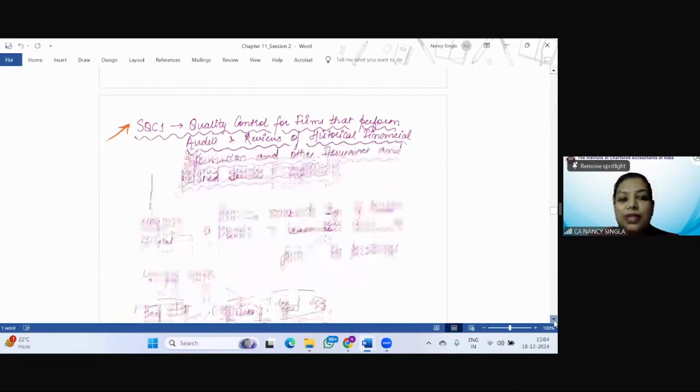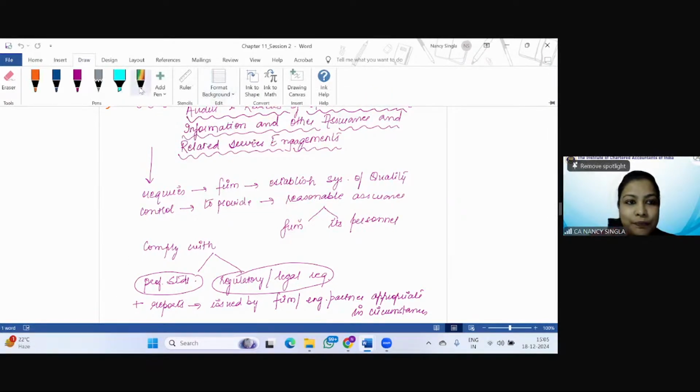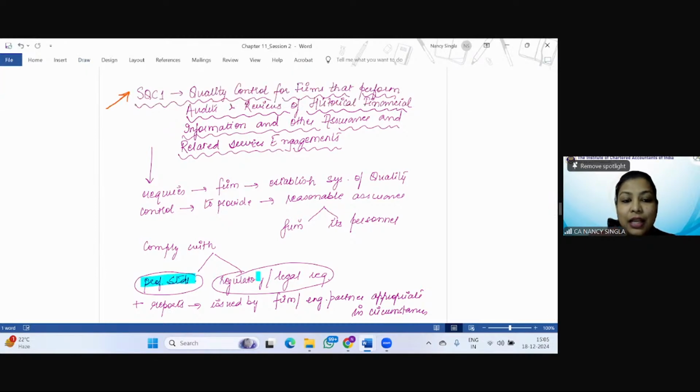Starting with SQC1, SQC1 requires that the audit firm should have its system of quality control, which provides a reasonable assurance that the firm and its personnel, whoever will be conducting the audit or giving the assurance services, comply with the professional standards and regulatory and legal requirements, right?